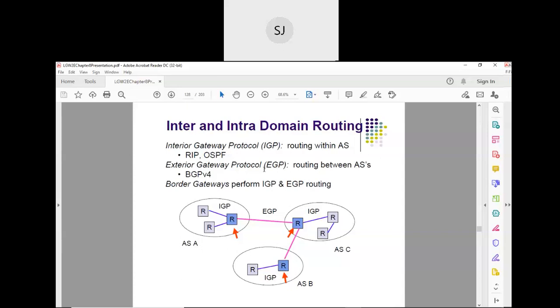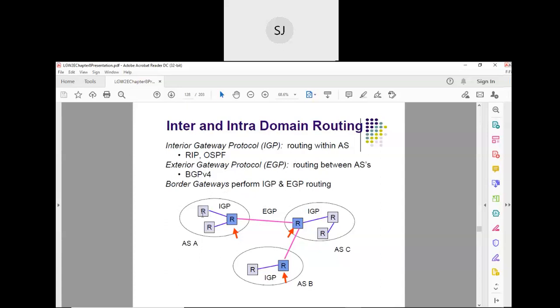Okay. So then exterior gateway routing. This is whenever you want to route data from one autonomous system to another autonomous system, crossing the border gateway. That is called the exterior gateway routing protocol.